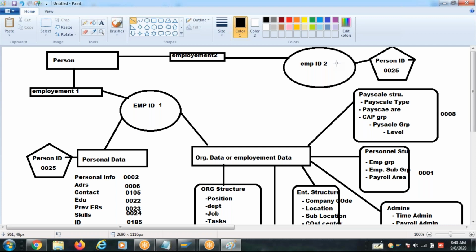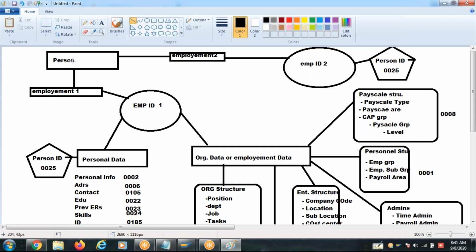Sir, this person ID, is it the same as the holder ID which we have created in organizational structure? That is the employment ID. Holder is nothing but employee ID, the personal number. Person ID, I don't explain in SAP, it will create confusion. In other technologies, it is there.